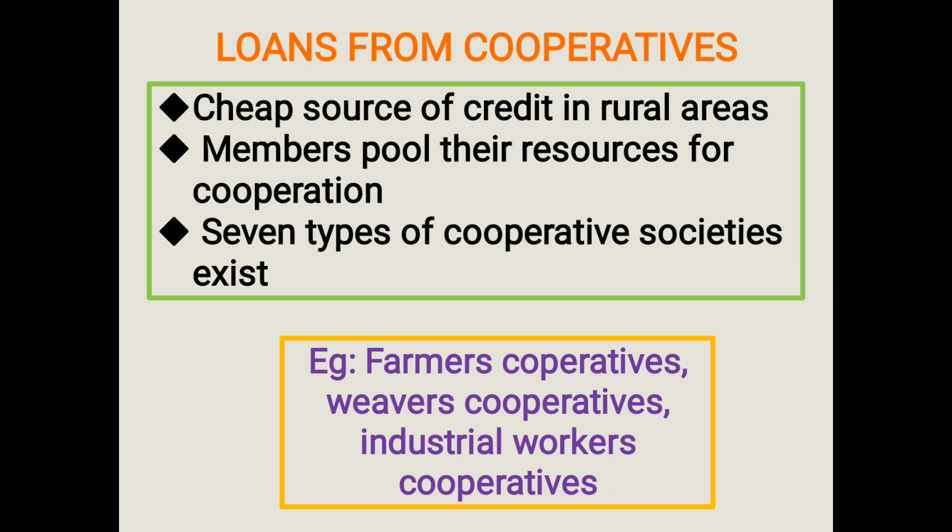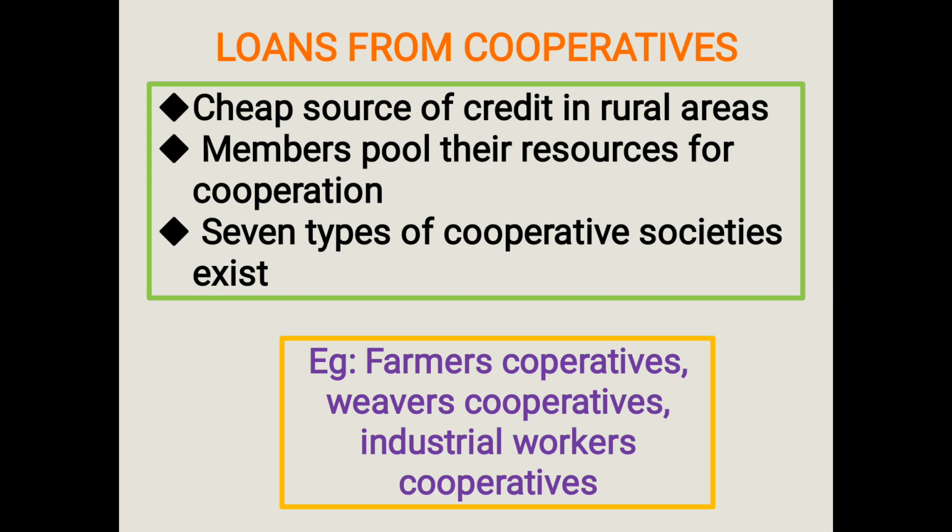So the cheap source, what is that? The major source of cheap credit in rural areas is the cooperative societies. Here the members of the cooperatives pool their resources, that is, they collect their resources for their cooperation in certain particular areas. For example, we can see farmers cooperatives, weavers cooperatives, industrial workers cooperatives. For example, a Krishak cooperative functions in a village called Sonapur.